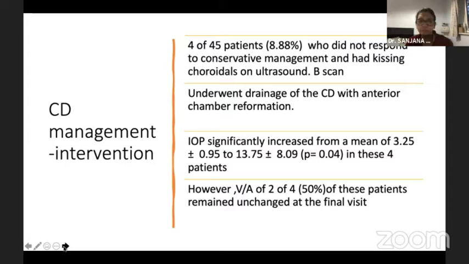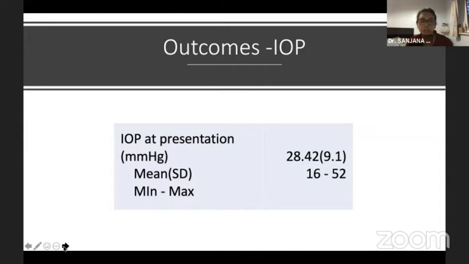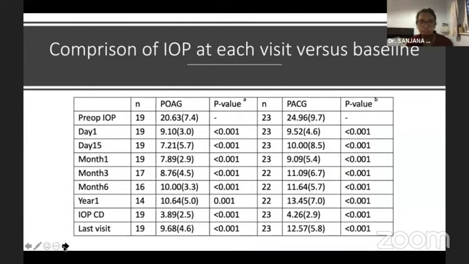Regarding the ones who needed intervention, 4 eyes, that is 8% of patients, who didn't respond to conservative management and had kissing choroidals on ultrasound B scan, underwent choroidal drainage with anterior chamber reformation. The intraocular pressure significantly increased from a mean of 3 millimeters of mercury to 13 in these 4 patients. However, the visual acuity remained unchanged in 2 patients at the final visit. So the IOP outcomes: the IOP at presentation was 28 millimeters of mercury.